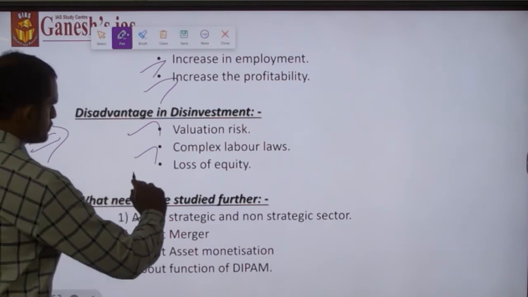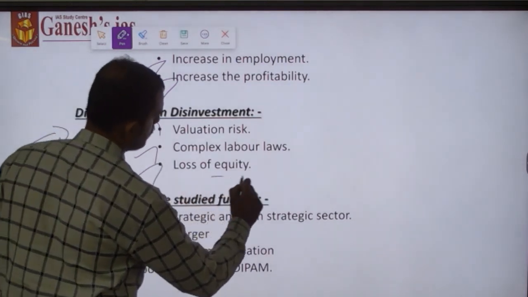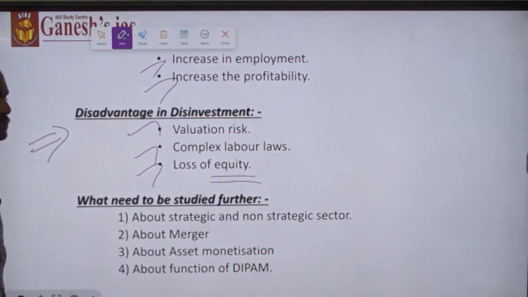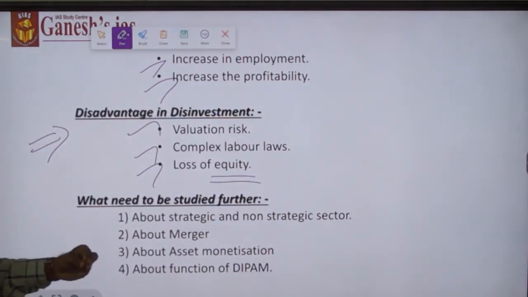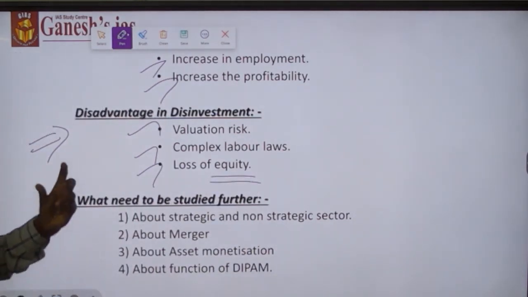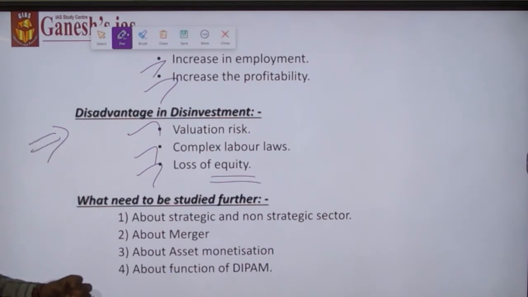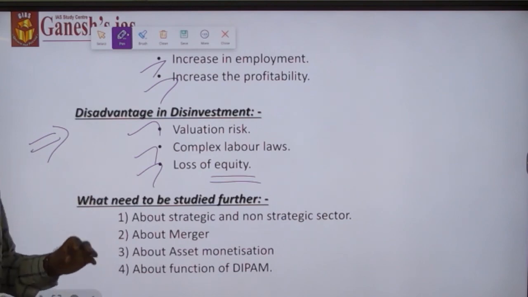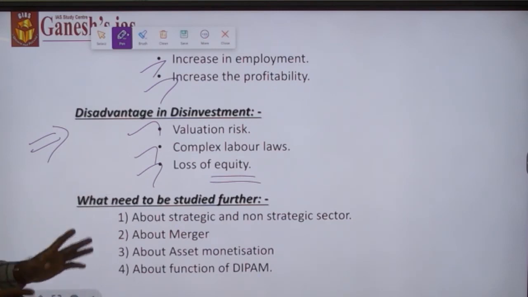And then there will be loss of equity. How is it? Whenever the private sector is supplying goods as well as services to the consumer, it will be supplying only for profit, and only those who have money will be able to get the products or services from that particular organization.